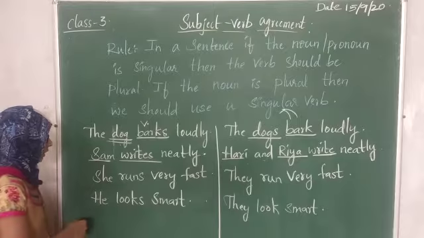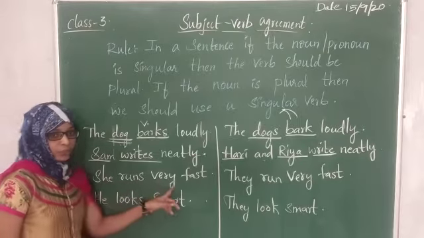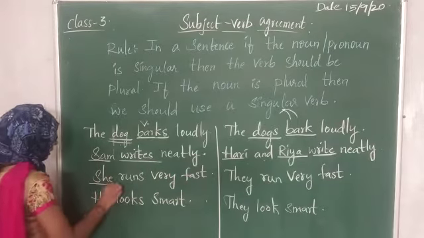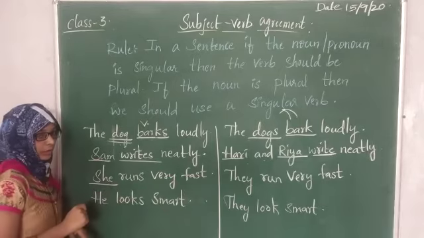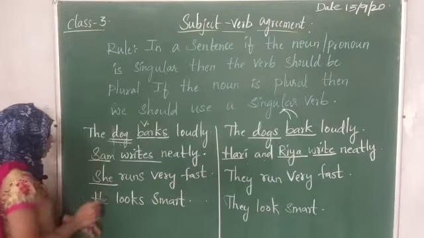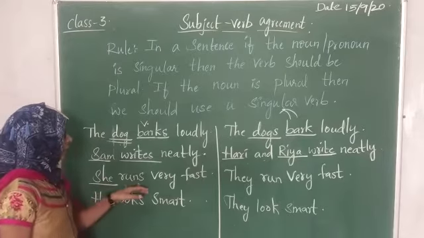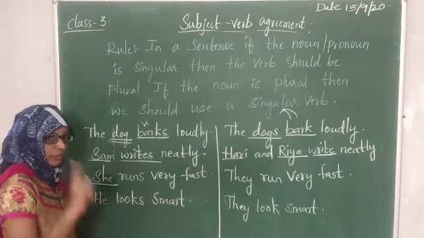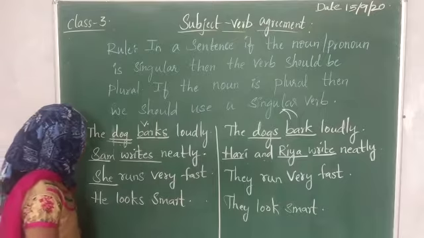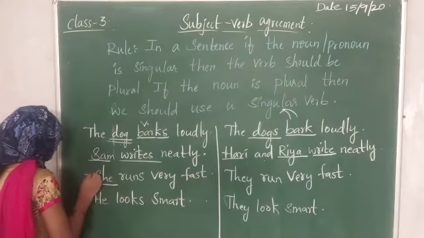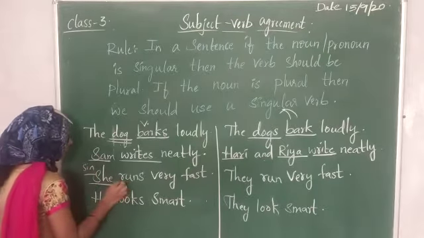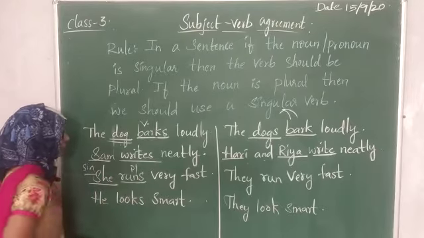Let us look at the third example. She runs very fast. We are talking about one girl here, using a pronoun. She runs very fast. As this is singular, the verb should be plural.